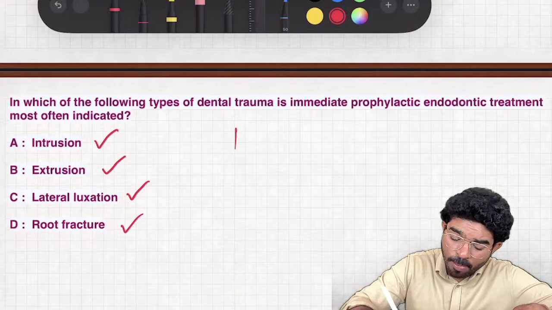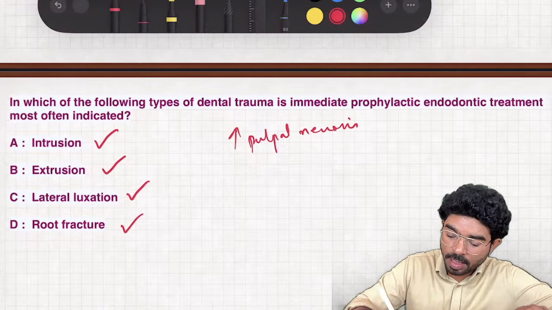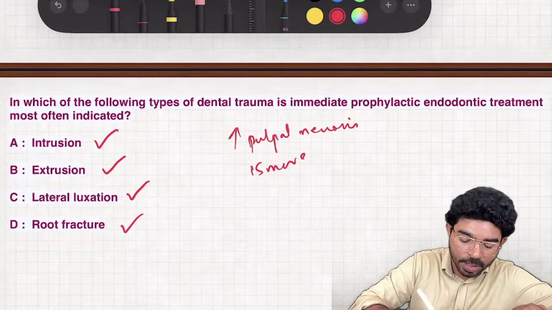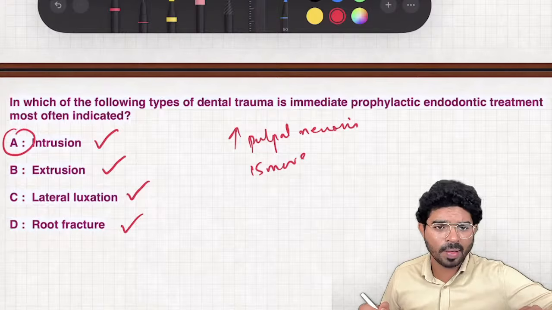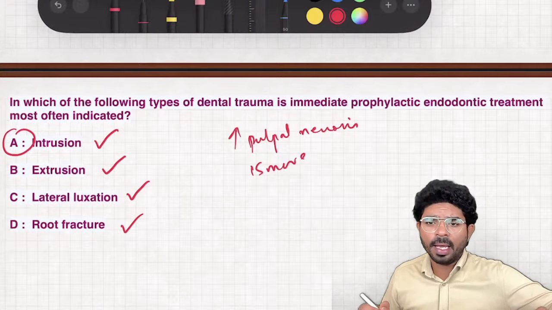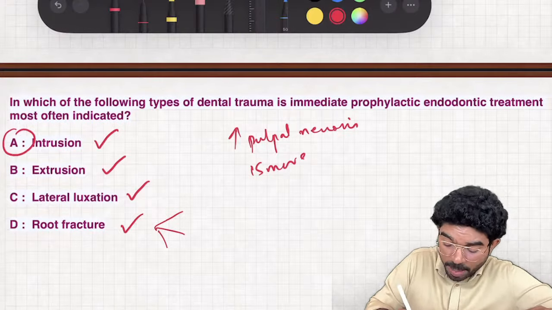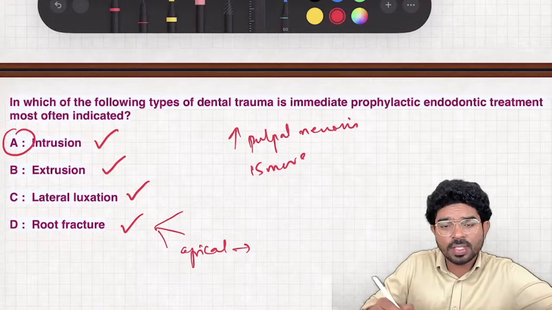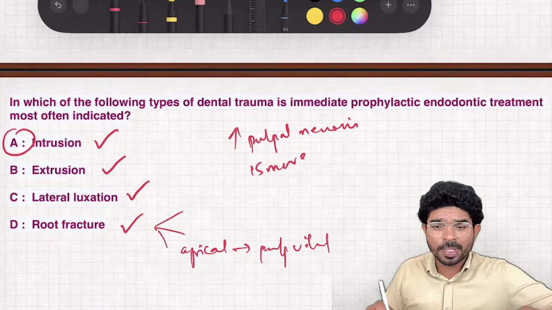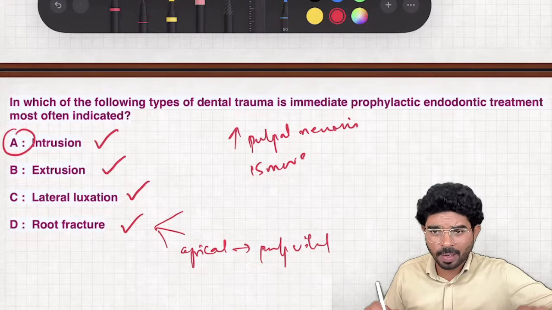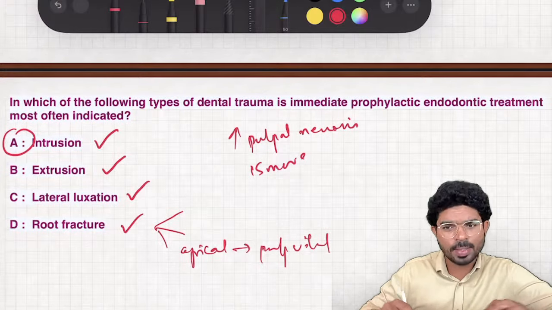The incidence of pulpal necrosis is higher with intrusion when compared to the others. Over a period of time, necrosis can occur. Even if you take root fractures, which are divided into different types, in apical root fracture, in the majority of situations, the pulp is going to remain vital. So among the options, it is intrusion. There is a high chance of pulpal necrosis, in which endodontic prophylaxis has to be started. The answer is option A, straightforward.